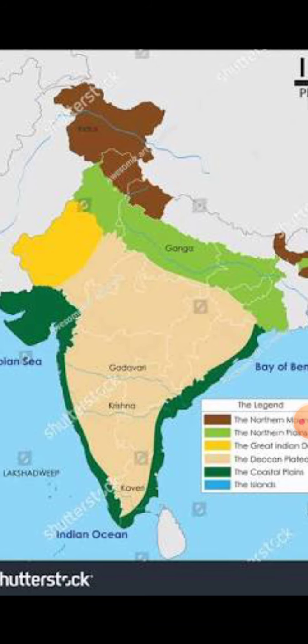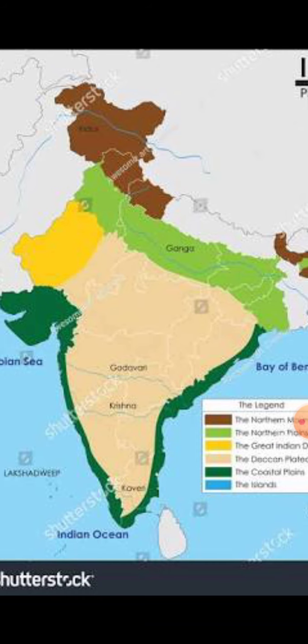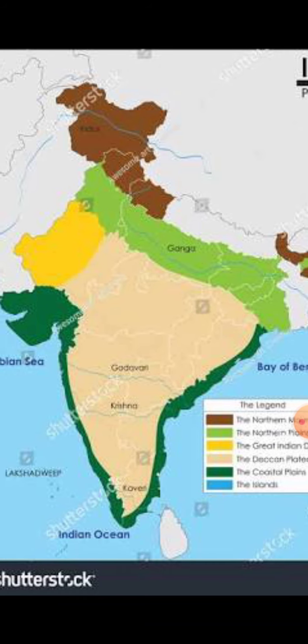It is triangle in shape and highly uneven. This region has numerous hill ranges and valleys. You can see numerous hill ranges. What are the hills? Aravali is the oldest hill, and Vindhyas, Satpuras. The Narmada river flows in the plateaus. Narmada and Tapi are the two rivers which flow in the plateaus.